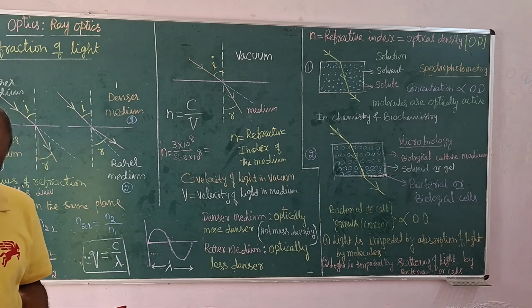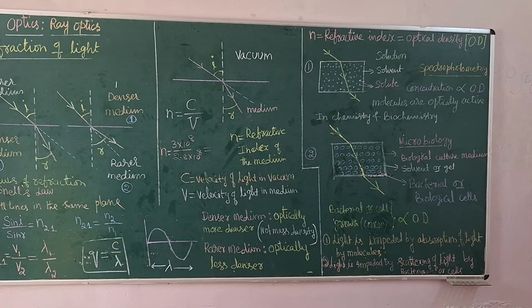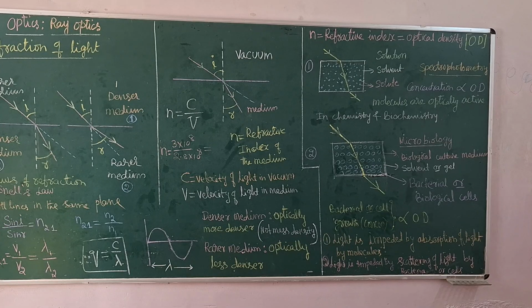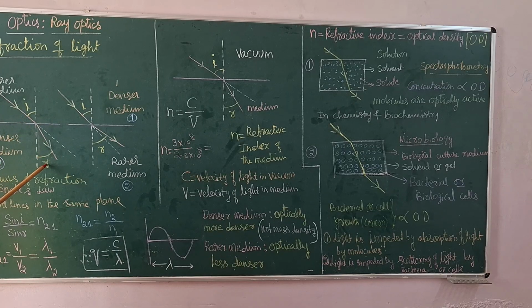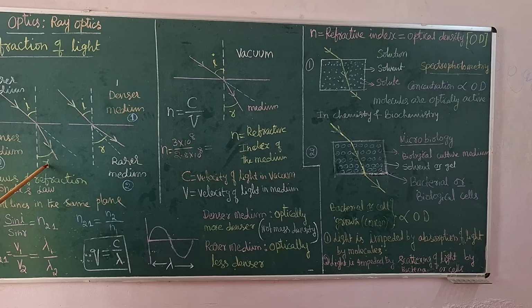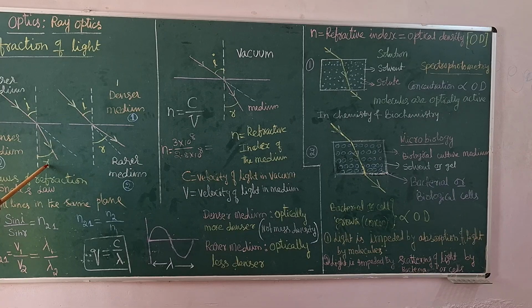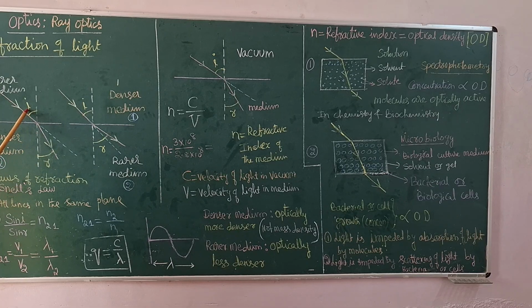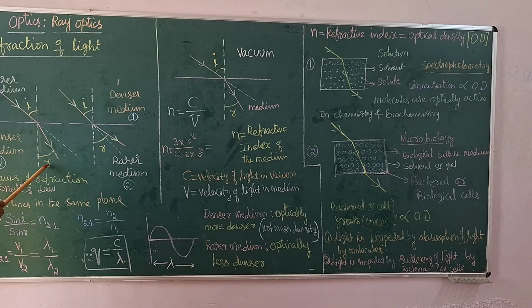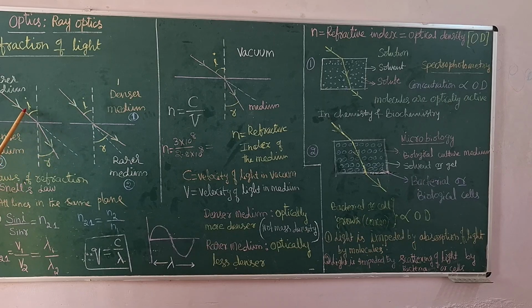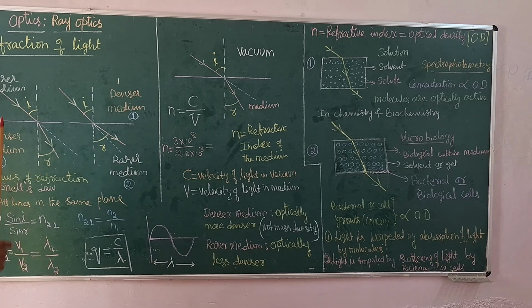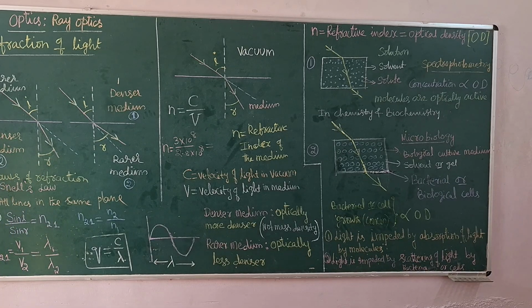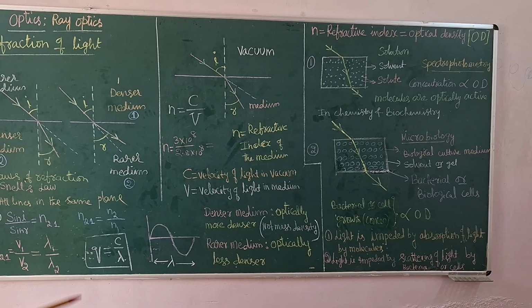And the second law is also called Snell's law. What does the second law say? When the angle of incidence varies, the angle of refraction also varies in proportion. If the angle of incidence increases, the angle of refraction also increases. If the angle of incidence decreases, the angle of refraction also decreases, but in proportion, so that the ratio remains constant.